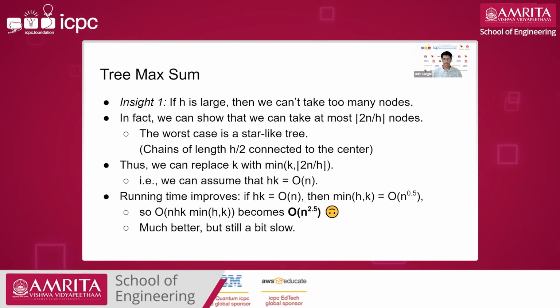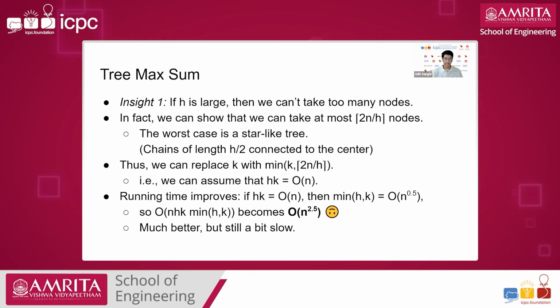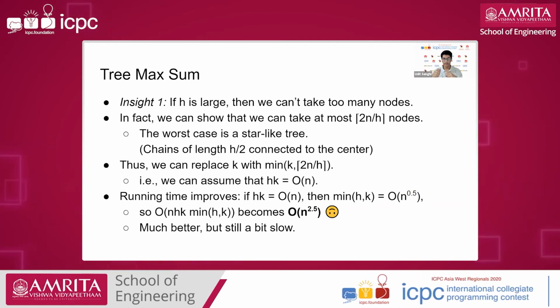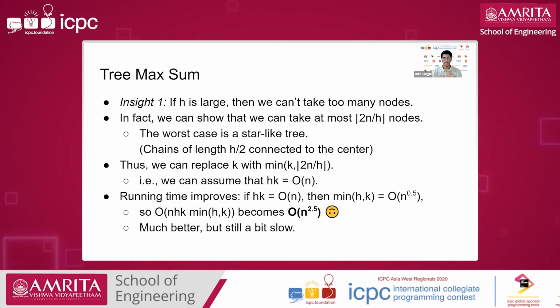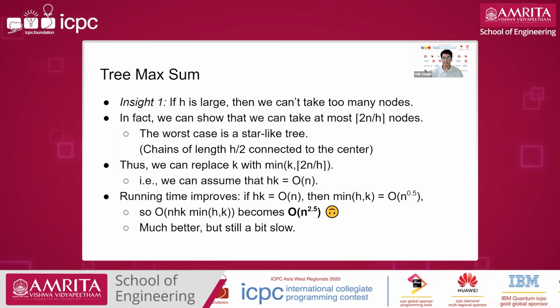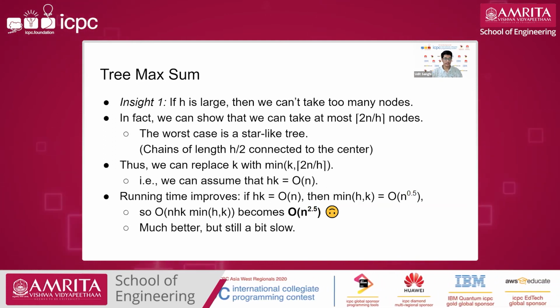So we can assume that hk is of the order n, and using this we can also see that min of h comma k is of the order root n. So this O of n·h·k·min(h, k) can become O of n to the power 2.5. So this still doesn't completely pass, so we'll have to think of a better solution. Next.